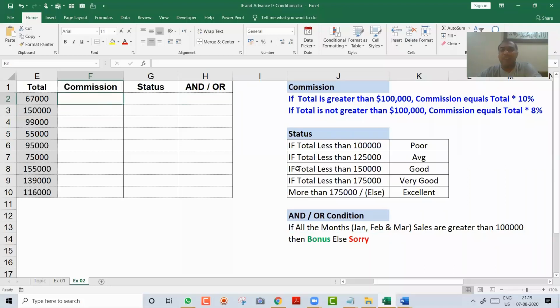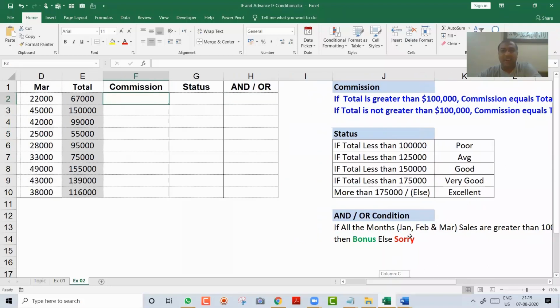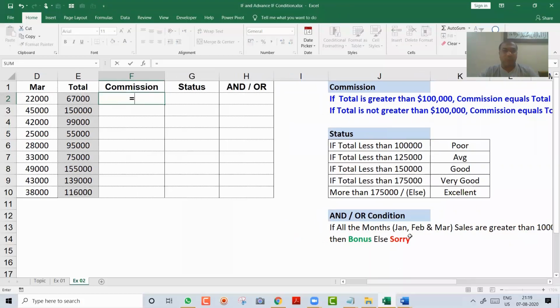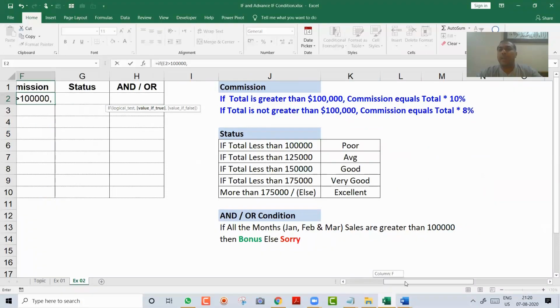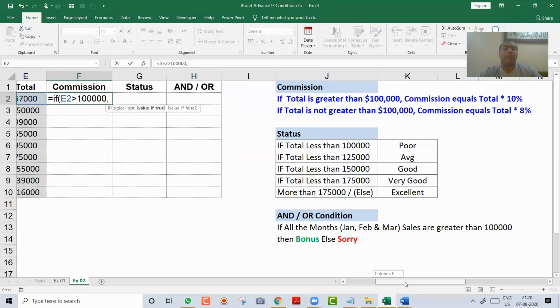So I think this commission is very simple. It's not a multiple level. I will just show you very quickly. Over here, you will say equal if this value, E2, is greater than 100,000, that is 1 lakh, comma, what should happen? He should get 10% commission.